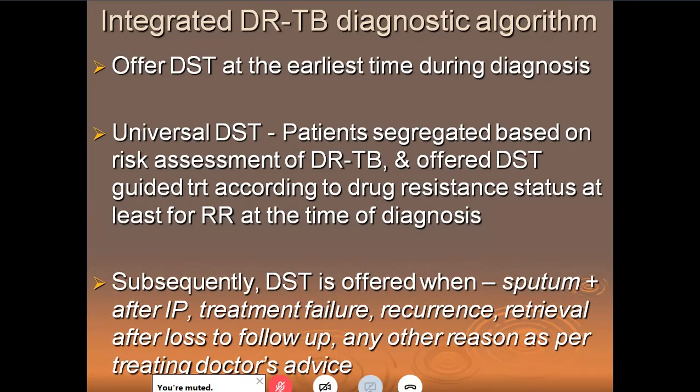Patients are segregated based on risk assessment of drug-resistant tuberculosis and offered drug susceptibility testing guided treatment according to drug resistance status, at least for rifampicin resistance at the time of diagnosis. The least you can do in a lab, I'll come to the labs a little later, is offer him DST and diagnose him as rifampicin resistance, because in case you don't diagnose him, he may just go into rifampicin.